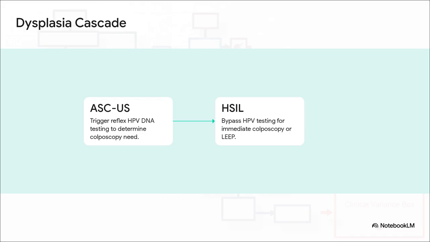For low-grade, somewhat ambiguous changes like ASCUS, we trigger reflex HPV DNA testing. If that high-risk HPV comes back positive, then we proceed to colposcopy. But for high-grade squamous intraepithelial lesions, HSIL, we skip the HPV testing entirely. HSIL demands an immediate diagnostic excision via LEEP, or at the very least, an immediate colposcopy.